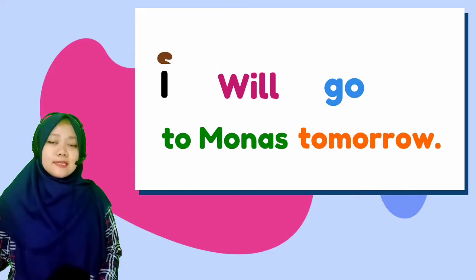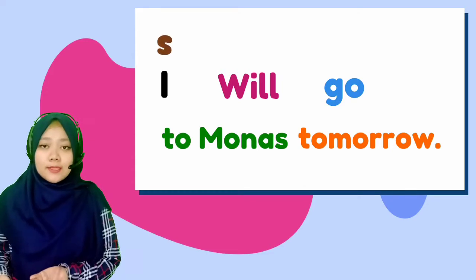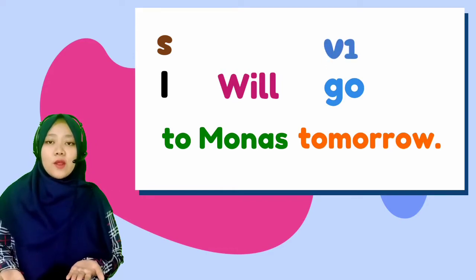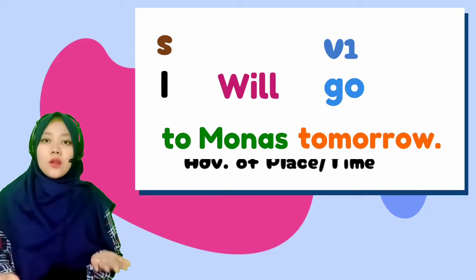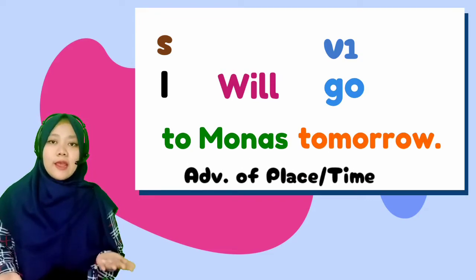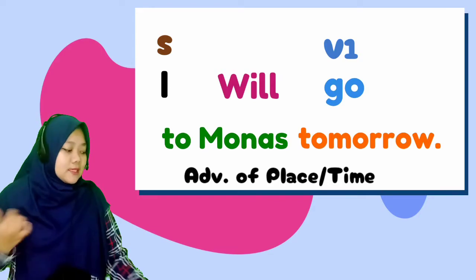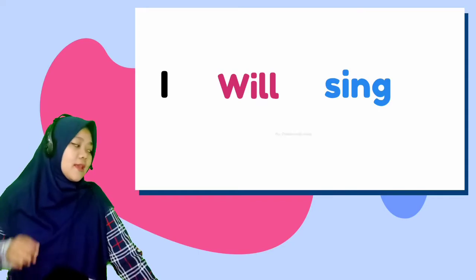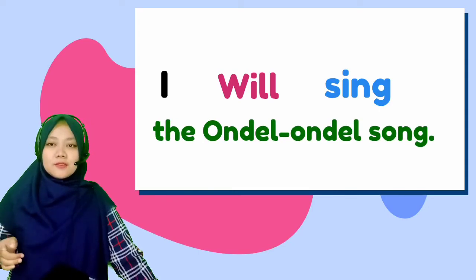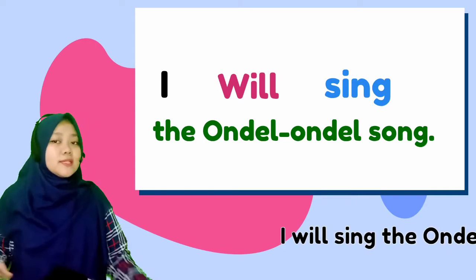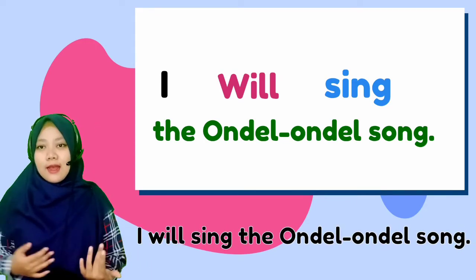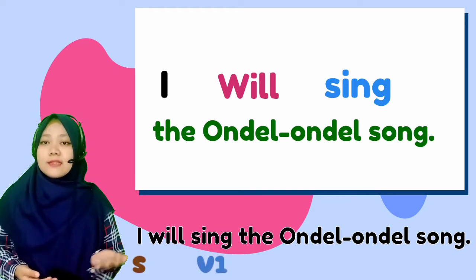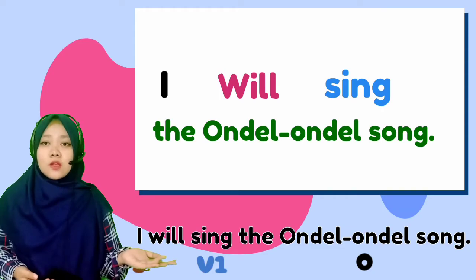So, I as a subject, and then you add will, and then after will you add verb 1, and then after verb 1 you can add object or adverb of place and adverb of time. Another example, I will sing the Ondel-Ondel song. I as subject, and then you add will, and then you add verb 1, and then you add object. The Ondel-Ondel song is an object.